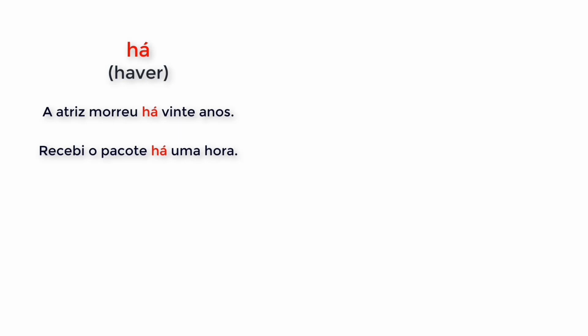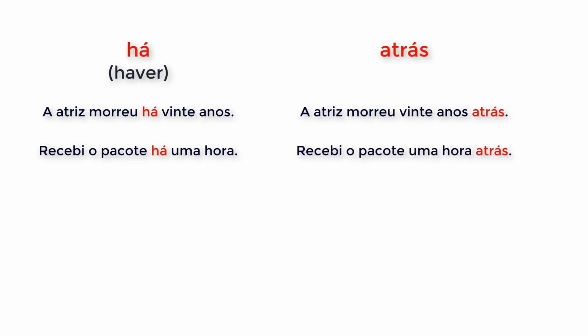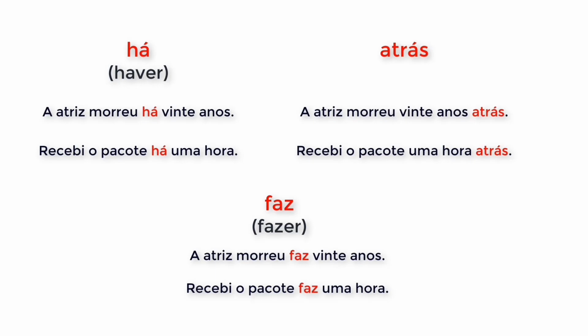Another way is by using atrás, which also will mean ago in these examples, but atrás can also be translated as behind. So let's have a look at these same examples that we've just seen, but this time using the word atrás. A atriz morreu 20 anos atrás. Recebi o pacote 1 hora atrás. And the third way is by using faz from the verb fazer. Let's see the same examples here. A atriz morreu faz 20 anos. The second example, recebi o pacote faz 1 hora.